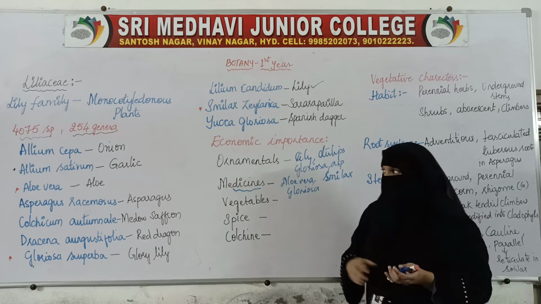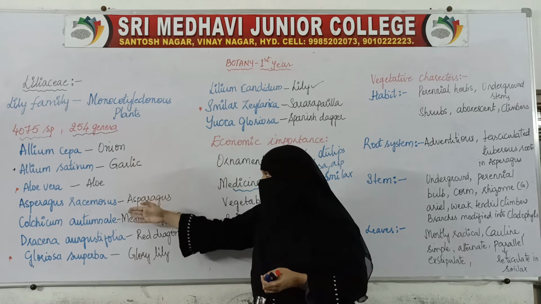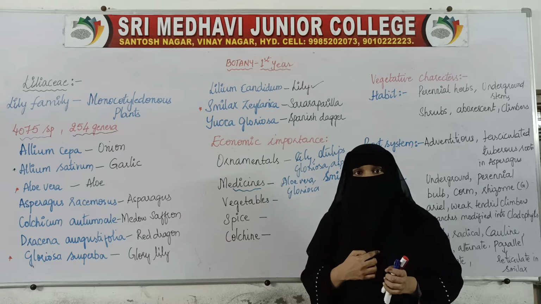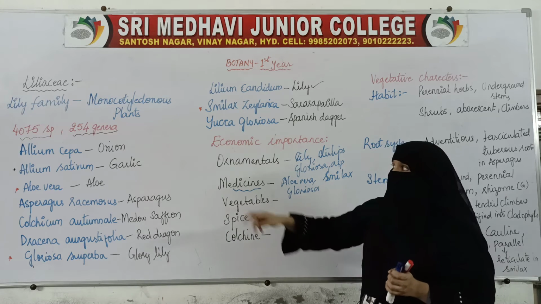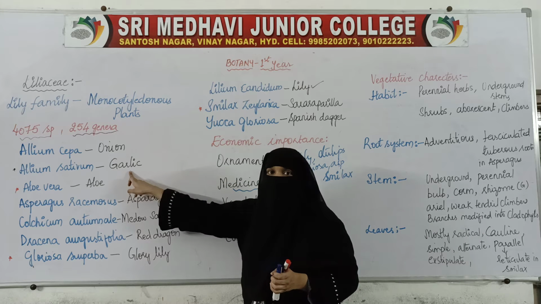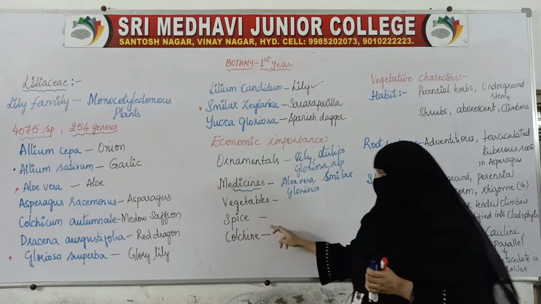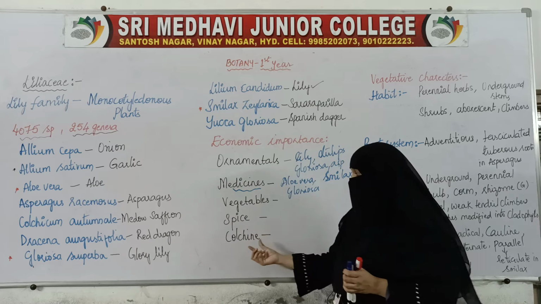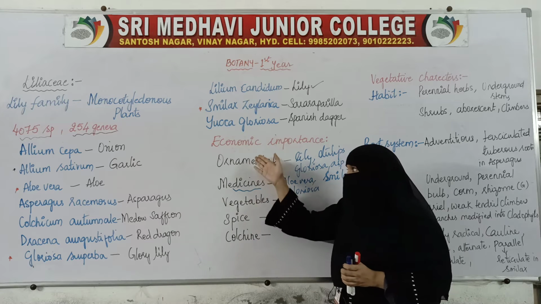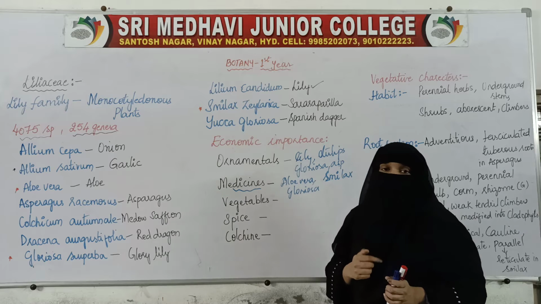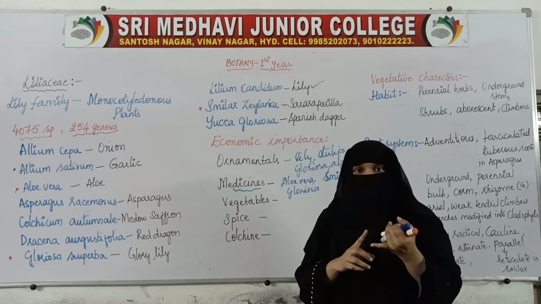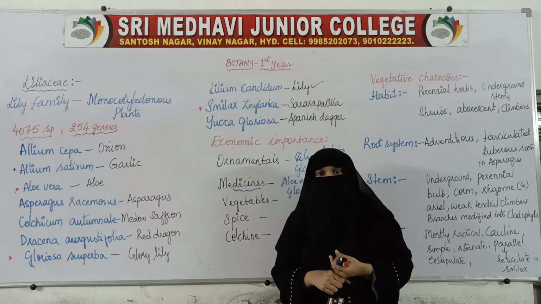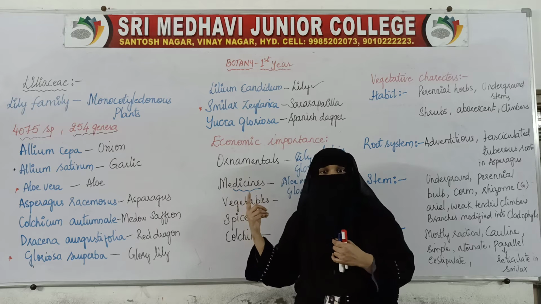And here, vegetables: onion and asparagus, which we eat as vegetables. And we have a spice, garlic, Allium sativum, used as a spice. Then Colchicum autumnale is used to produce a chemical substance called colchicine. So these are the various uses we get from this family: ornaments, medicines, vegetables, spices and chemical substances. These are the various economic importance of this family.